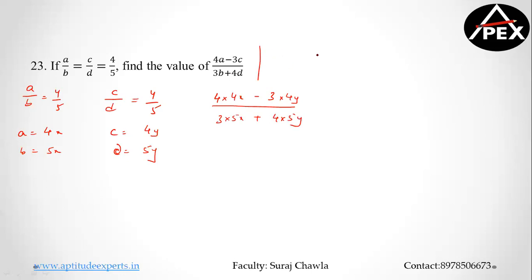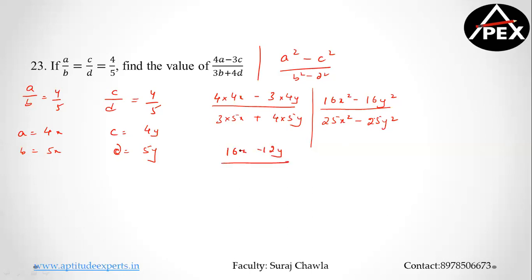Let's look at the previous question also here. The previous question was A square minus C square by B square minus D square. If I take A square, 4 square will be nothing but 16x square, minus C square is 4y, that is going to be 16y square. B square will be 25x square and D square will be 25y square. Clear? The logic is quite simple. Here if you observe, this is going to be 16x minus 12y by 15x plus 20y.